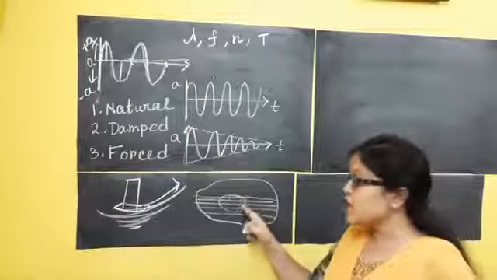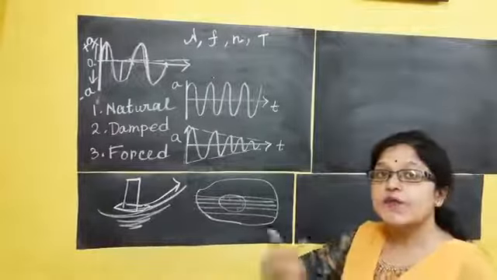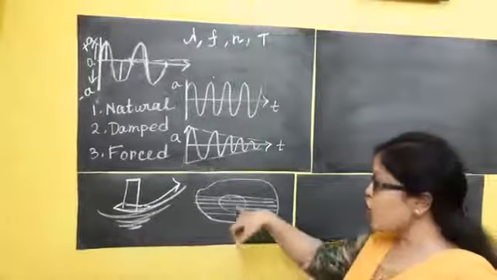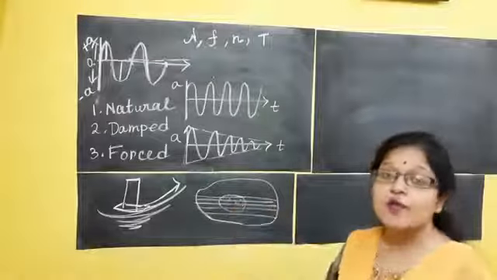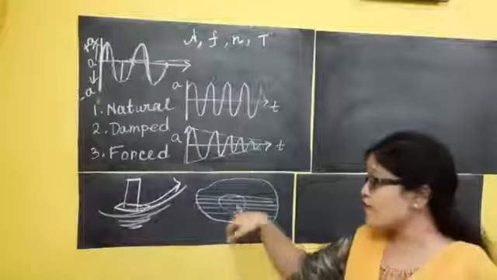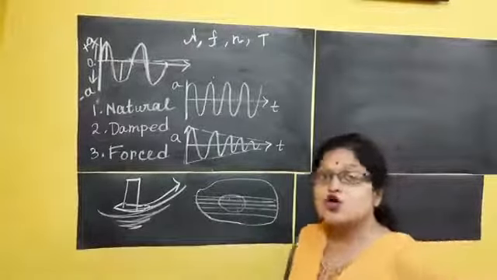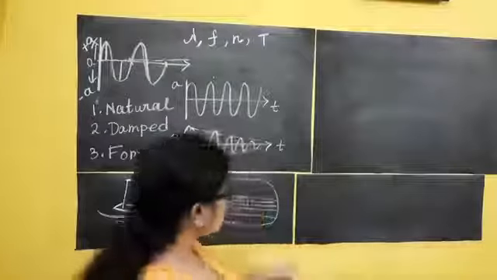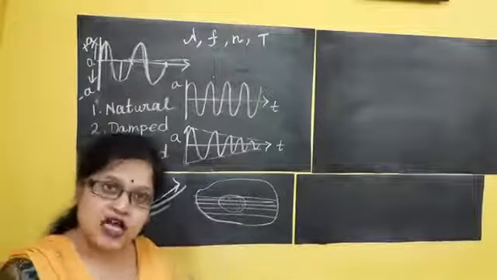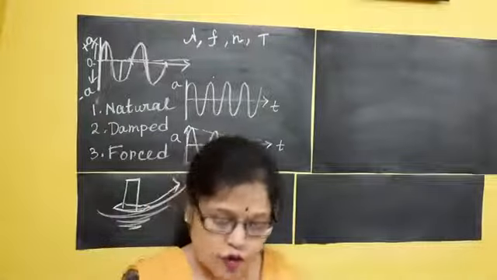Now periodically, as per my symphony, I am continuously plucking different strings in a periodic motion. So this air column is continuously getting periodic energy, a periodic force, from the string when I am plucking it continuously. So the air column inside is forced to vibrate and produces sound. So this is an important example of forced vibration.